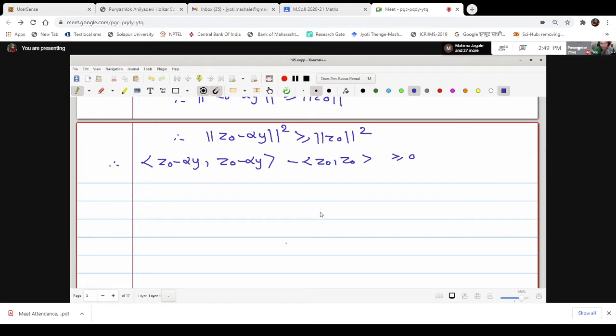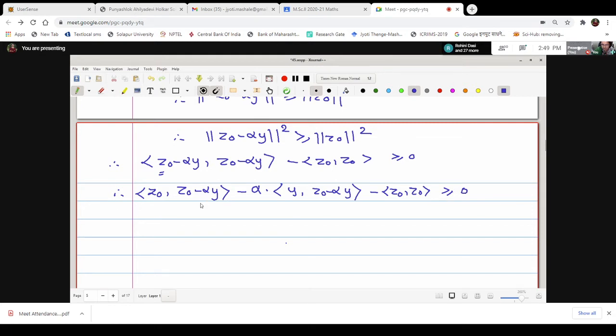Yeah, okay. Now we will use linearity in the first variable and conjugate linearity in the second variable. Okay. Therefore, let us use this linearity in the first variable first, right? Therefore, we can separate this inner product as inner product of z0 with z0 minus alpha y, right? Minus alpha times inner product of y with z0 minus alpha y. This term we are keeping as it is.